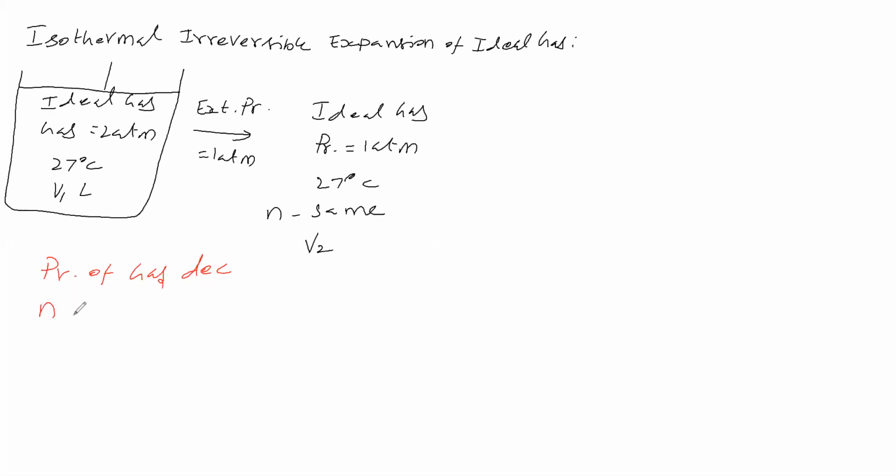Number of moles of gas is made to remain the same because it is closed. Temperature of gas remains the same. Volume of gas increases. So it so happens, pressure decreases, volume increases, number of moles remains the same, temperature remains the same.